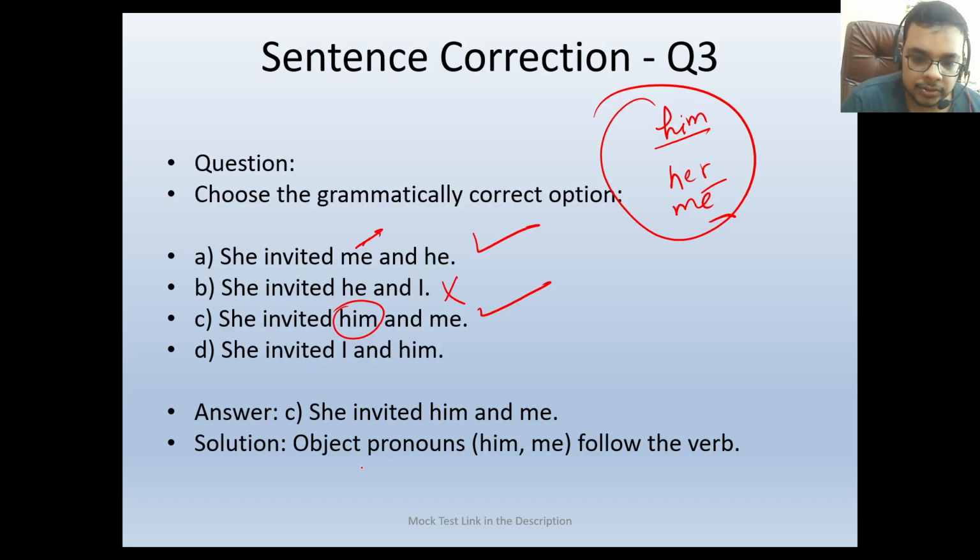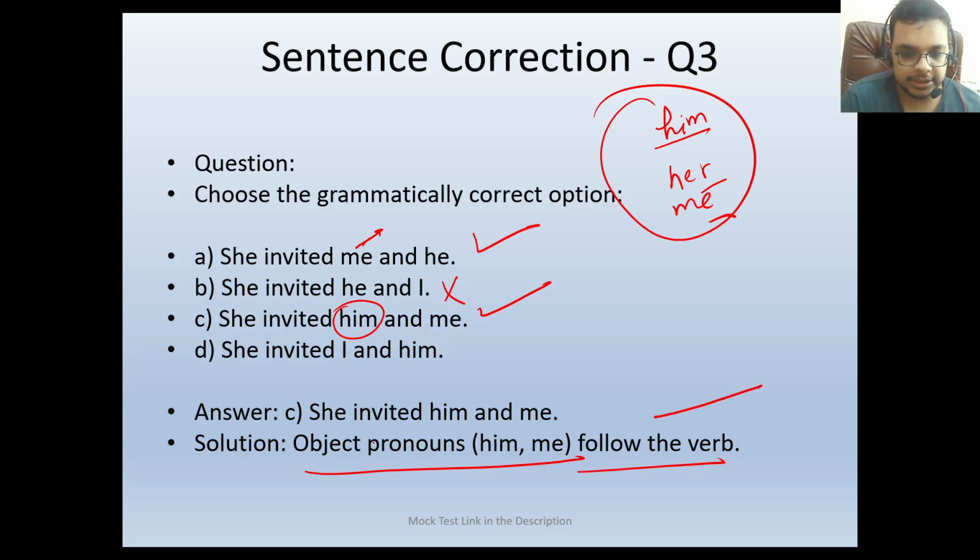So object pronouns like him and me follow the verb. This is the correct solution and rule. So the answer will be she invited him and me.